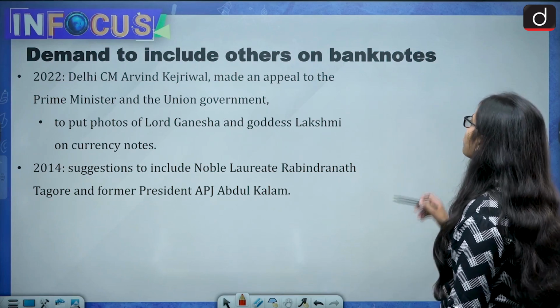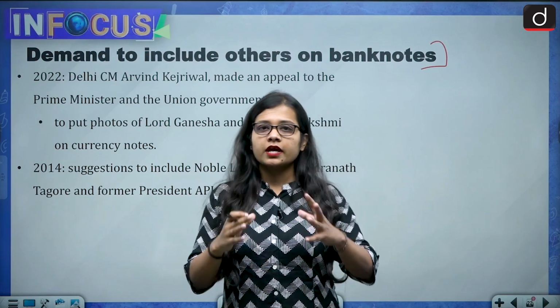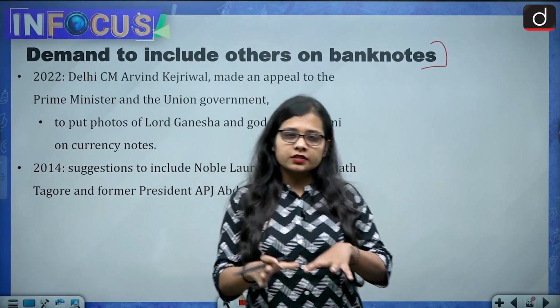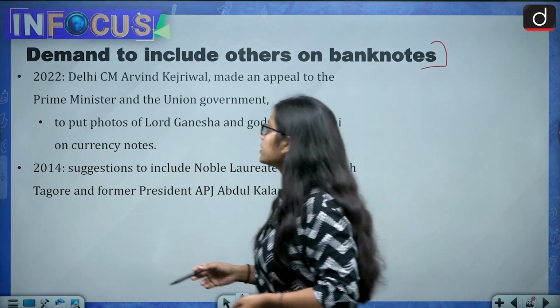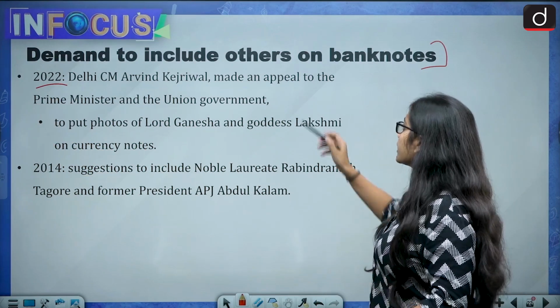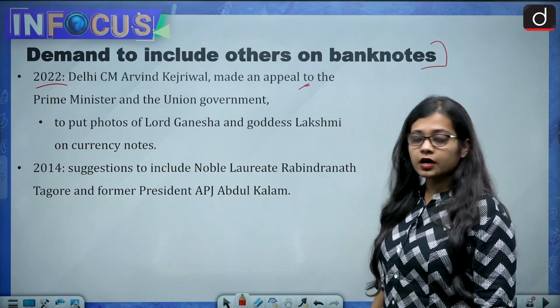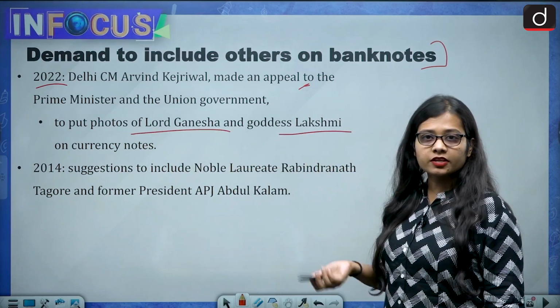Now, demands to include others on banknotes. There have been several demands in the past that instead of Mahatma Gandhi, other features should also be placed on the banknotes. For example, in the year 2022, Delhi Chief Minister Arvind Kejriwal made an appeal to the Prime Minister and the Union government to include Lord Ganesh and Goddess Lakshmi on the currency notes.